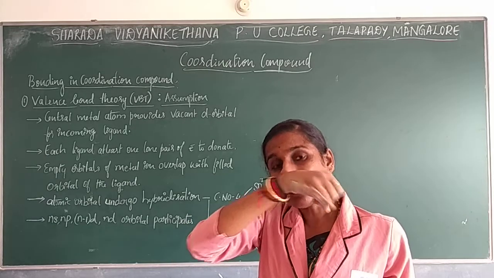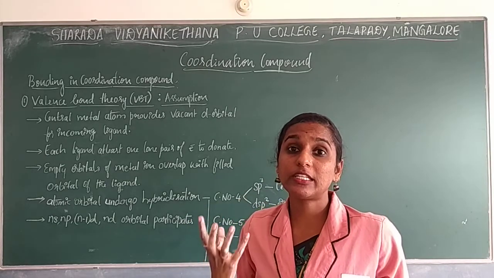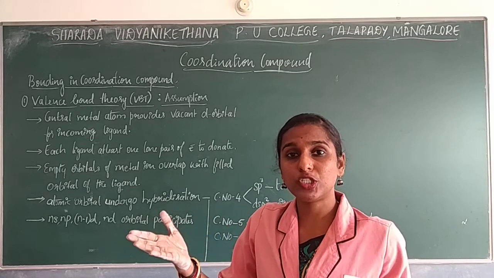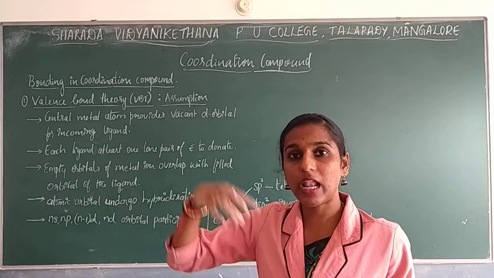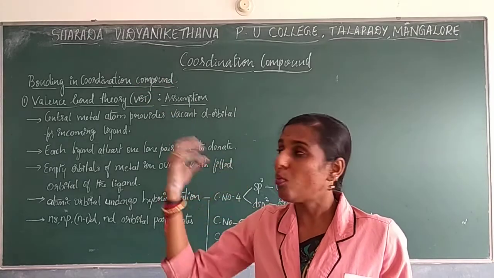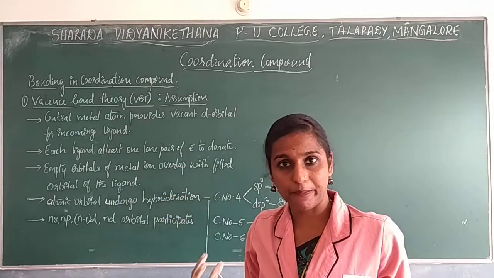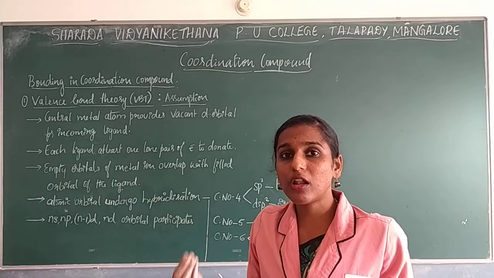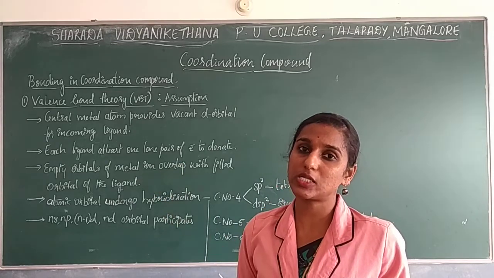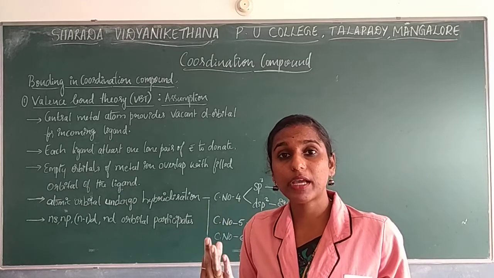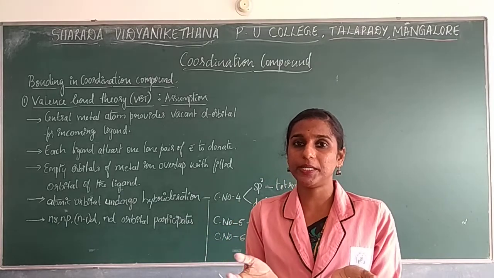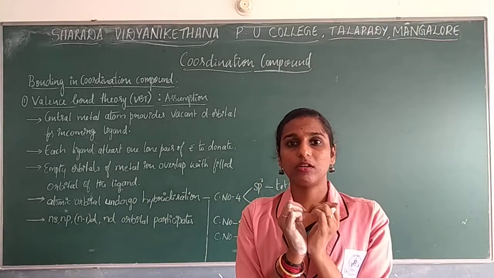Further, it did not explain the bonding formation between the metal and the ligand, and what kind of bond is present between them. The directional nature of the bond was not explained by Werner, so that is the second drawback.